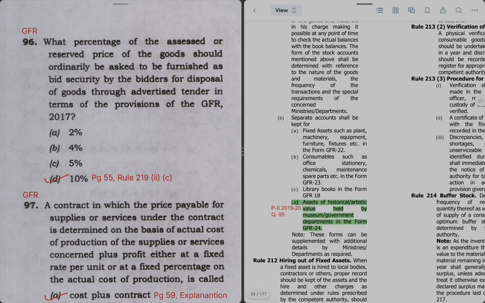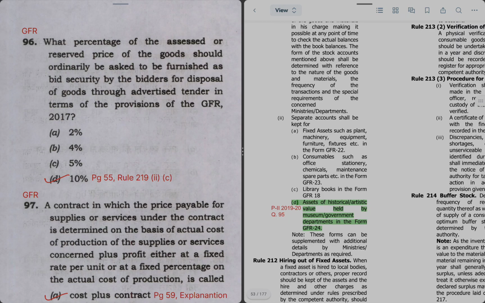So let's move to next question. What percentage of the assessed or reserve price of the goods should ordinarily be furnished as bid security by the bidders for disposal of goods through advertised tender in terms of the provisions of GFR 2017.